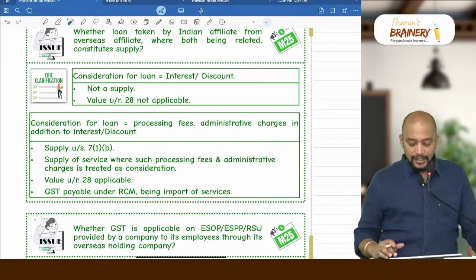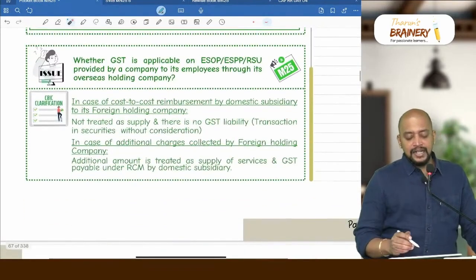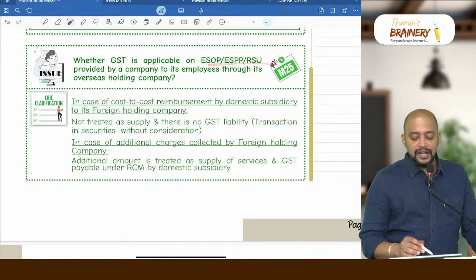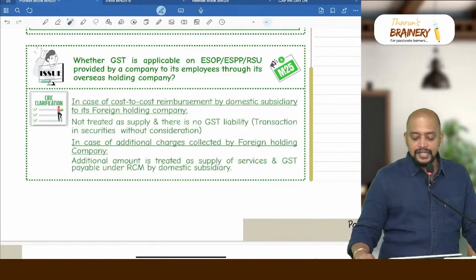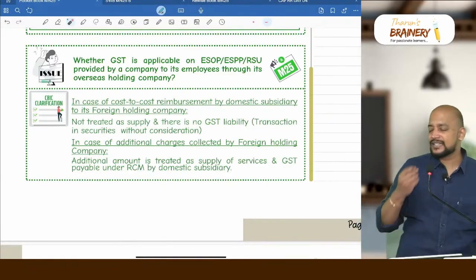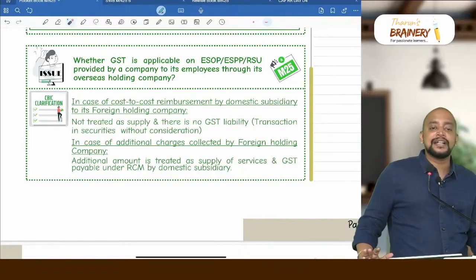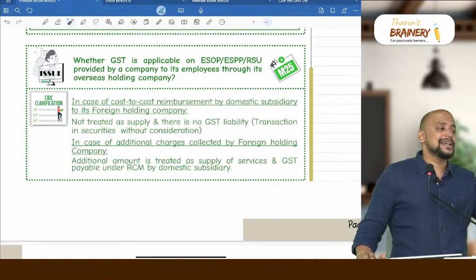Understood? Next one, you can see whether GST is applicable on ESOP, ESPP, RSU provided by a company to its employees through its overseas holding company. What is this? Generally, there is a holding company outside India, subsidiary company in India, and the subsidiary company wanted to retain the employees.